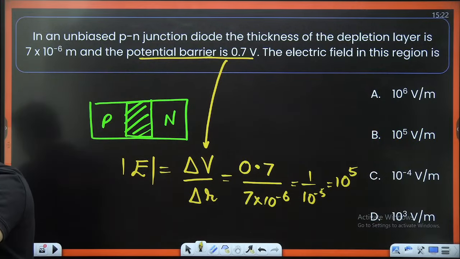Option B. How many of you said option B? Very good, Srijana. Very good, Bojanki. Awesome.